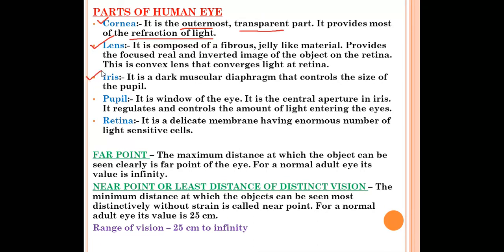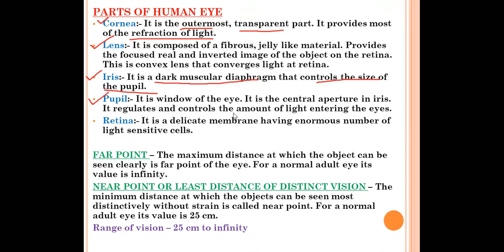Next one we have the iris. What is the iris? It is a dark muscular diaphragm that controls the size of the pupil. Just now I told you that it is a dark muscular diaphragm, and what is its function? This iris will control the size of the pupil. And what is the pupil? It is the window of the eye. It is called the window of the eye. It is the central aperture in the iris.